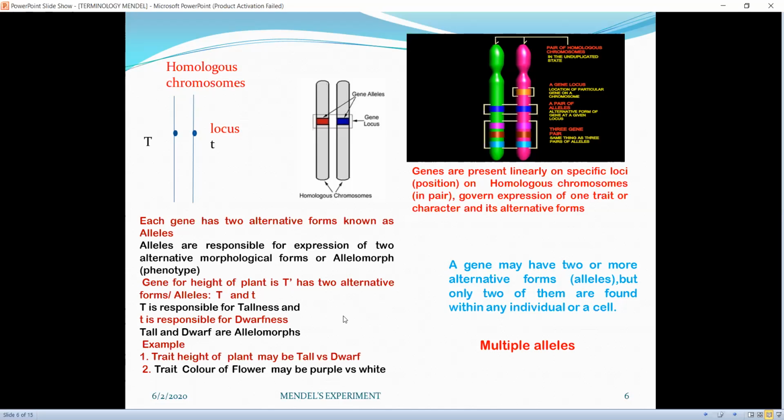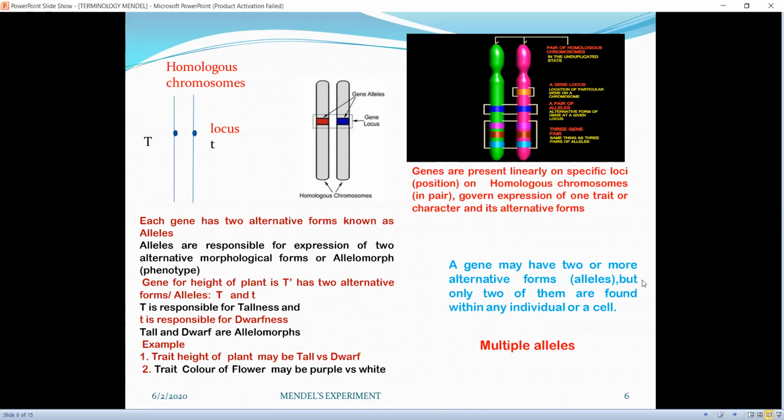Tall and dwarf are allelomorphs or phenotypes. Example is tall trait: height of plant may be tall versus dwarf. In the same way, trait color of flower may be purple versus white. It is not always necessary that a gene may have only two alternative forms or alleles.